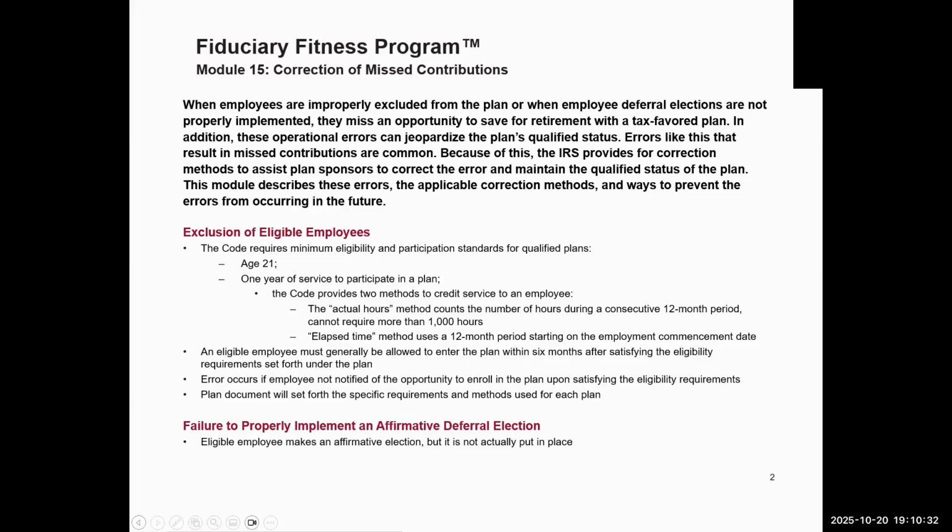Failure to properly implement an affirmative deferral election. This occurs when an eligible employee makes an affirmative election but it is not actually put in place. In other words, the deferrals are not taken based on the election that was made by the employee.